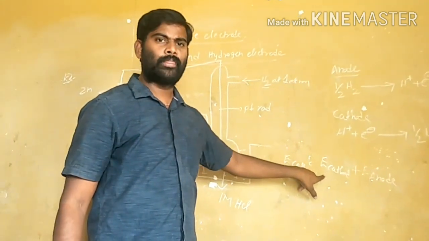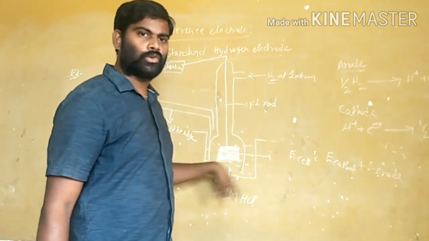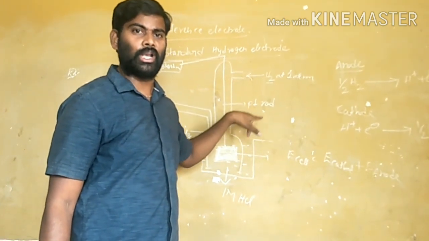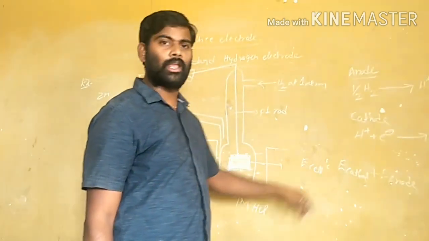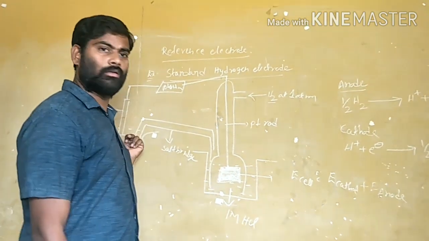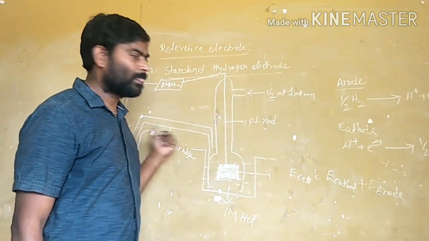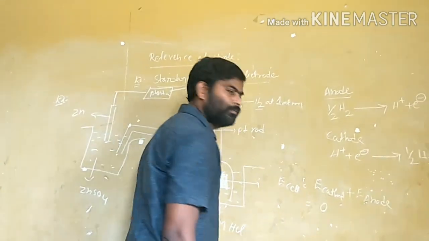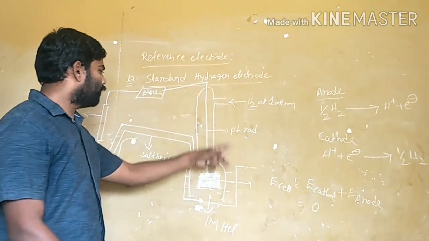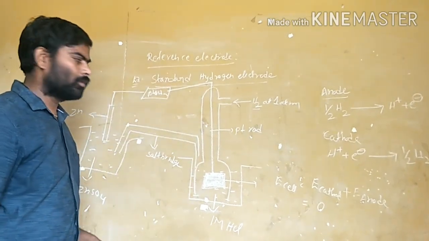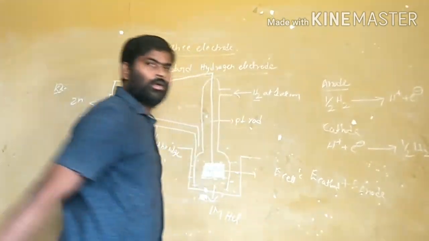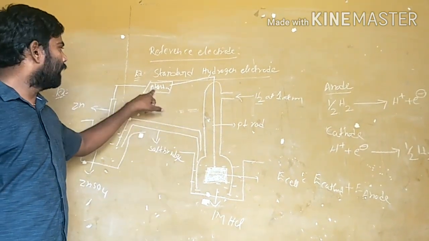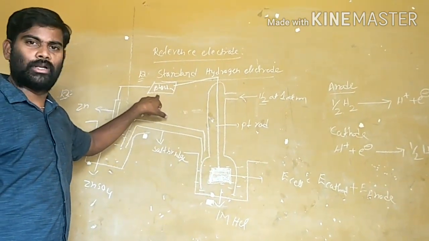Already I told, this is a reference electrode we are using, whose standard potential value is 0. That is arbitrarily fixed for finding the electrode potentials of all electrodes. So this cathode value is 0. Whenever we are combining these two half cells, we get some value in the potentiometer.